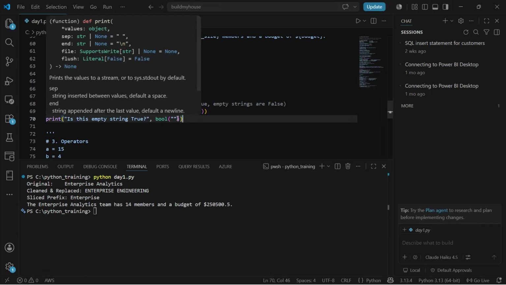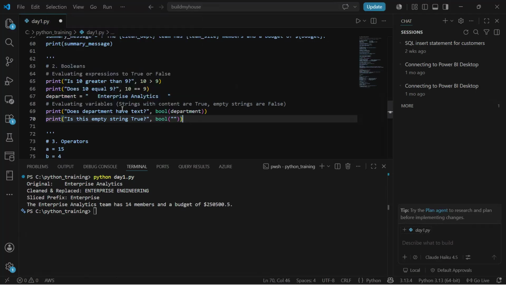Next, once we have defined the department, now we are just going to print, does the department have text? So Boolean. We just pass in by default, for any text or any variable. If we just pass this Boolean, you'll see what result you'll get. And for null, or if you are passing an empty string, you'll see what result you are getting.